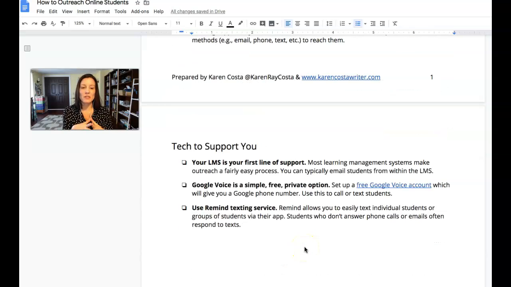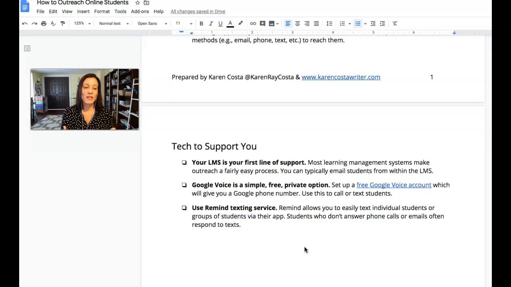So some tech to support you. Your LMS is your first go-to, okay? If you have one. Some of us aren't operating in that situation, okay? But you can typically email students from your LMS. Google Voice is another option. So you can create a phone number in Google Voice so that you don't have to give out your phone number to students, and you can both call and text students and receive calls and texts from students in Google Voice. So that is one of my go-to resources as an online teacher.